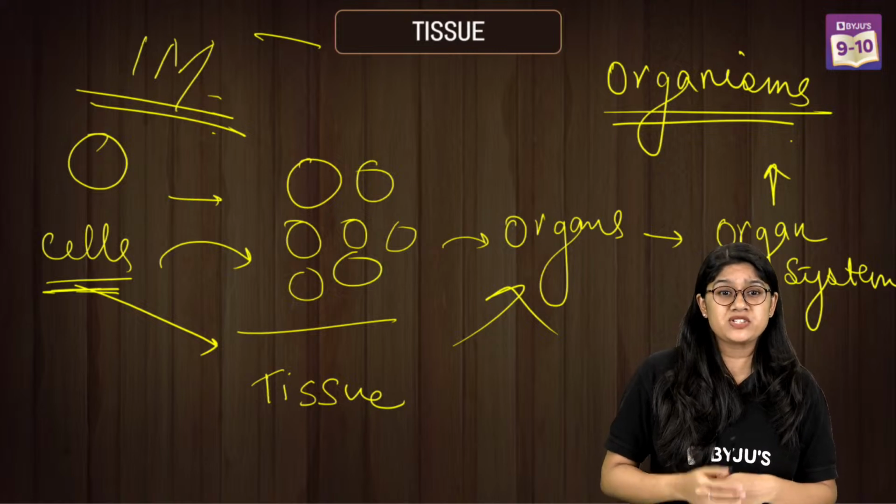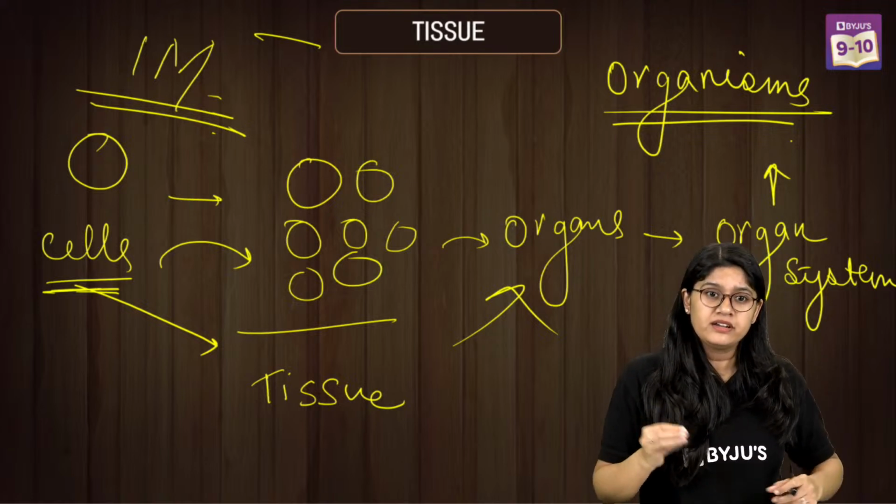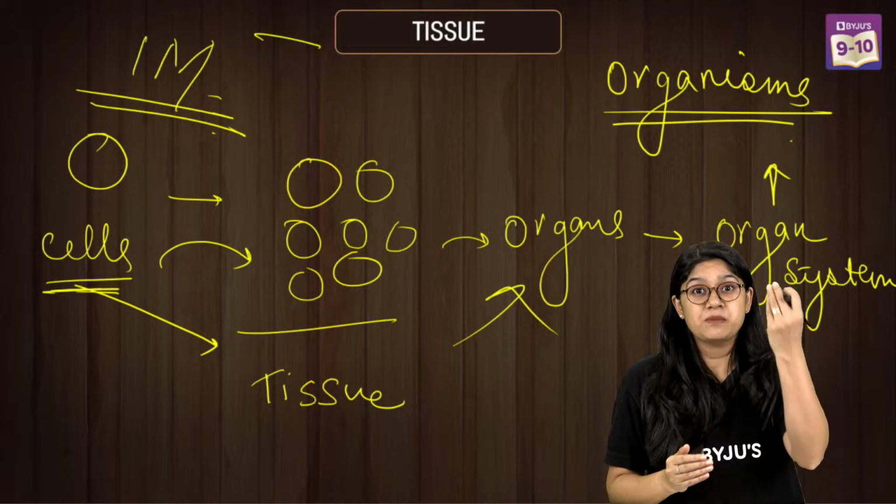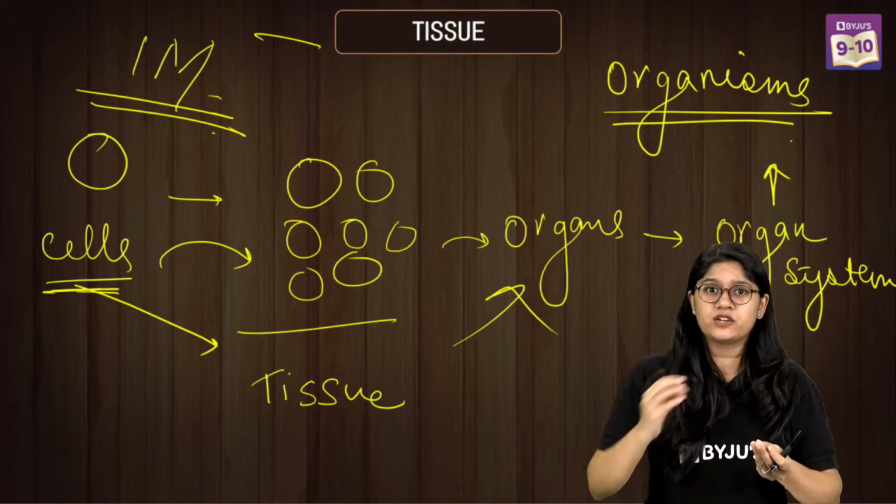I've already said the definition of tissue: a group of cells coming together, right? A group of similar cells or different cells coming together forms a tissue.